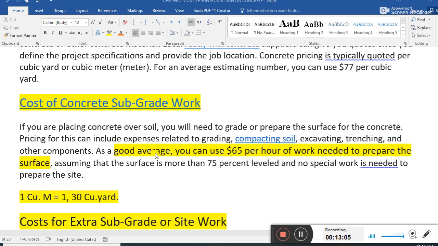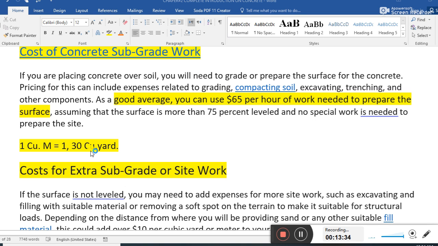As a good average, you can use 65 per hour of work needed to prepare the surface. This cost is also included in this 77 if our surface is an excavated surface, then we need compaction and these types of things.